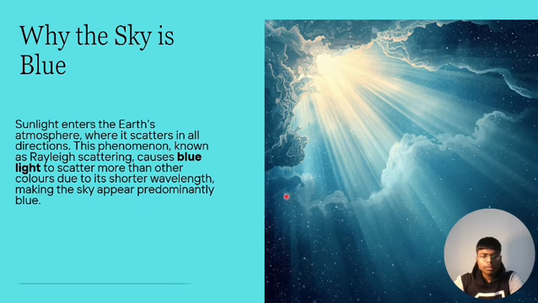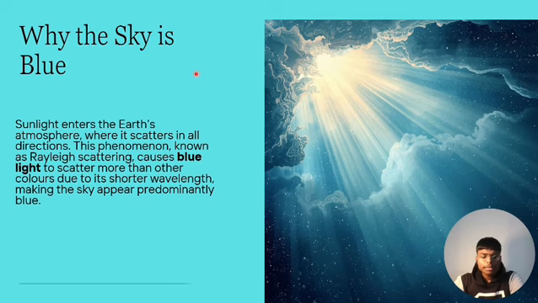Why is the sky blue? This is a very important question that can come to our mind. This is also a phenomenon of dispersion. When sunlight enters the atmosphere, it can be refracted through many layers of the atmosphere, like the stratosphere and ionosphere. So it can be refracted and reflected.